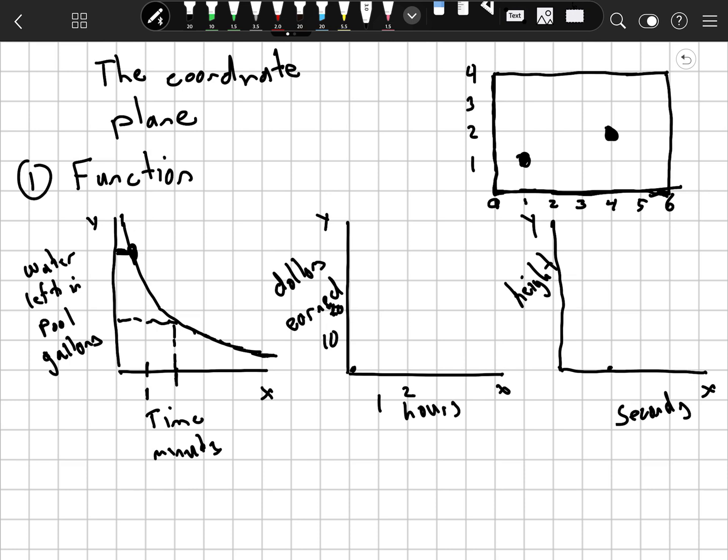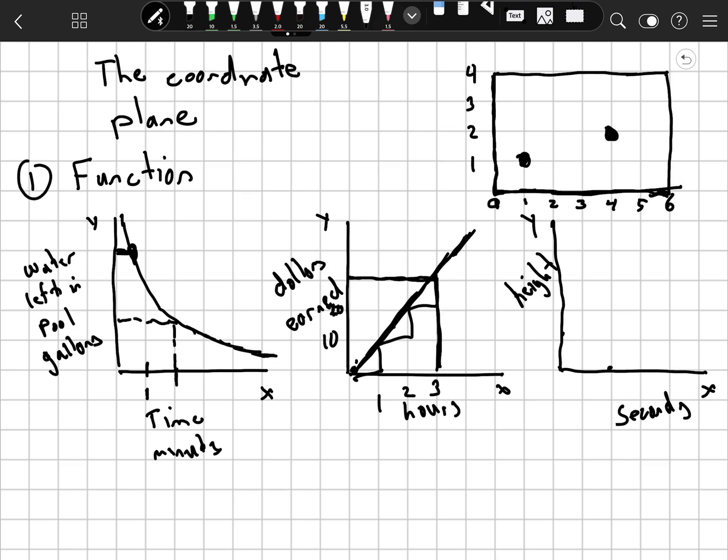Let's take a look at the next one. We've got dollars earned and hours. So typically when you're working at an hourly wage, after 1 hour, maybe you have $10. After 2 hours, you have $20, and so on. So this graph is saying that you get the same amount per hour. You go over the same, up the same, over the same, up the same. It's a linear graph, a linear coordinate plane. And it's also saying that you can plug in the number of hours, x, and get out the number of dollars, y. Okay, let's take a look at the last one.